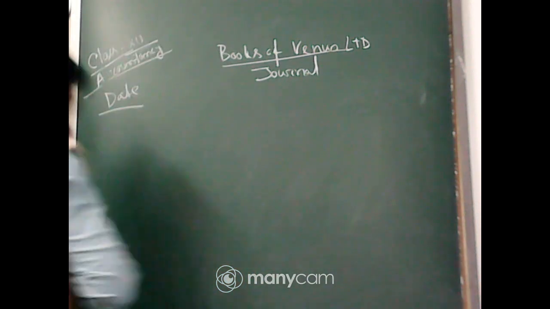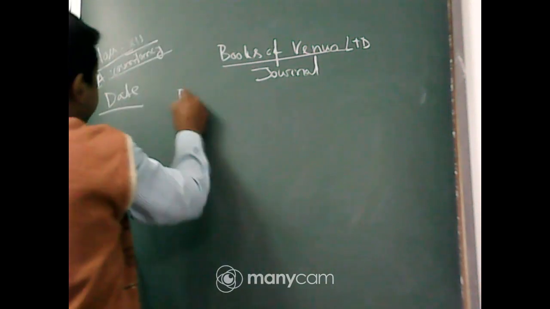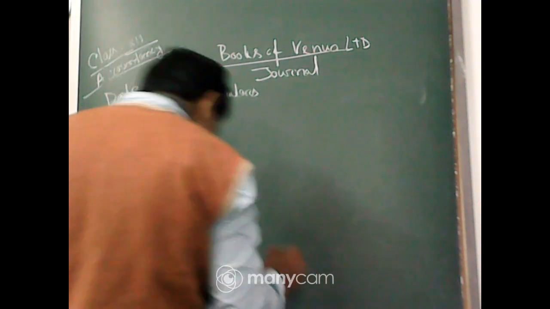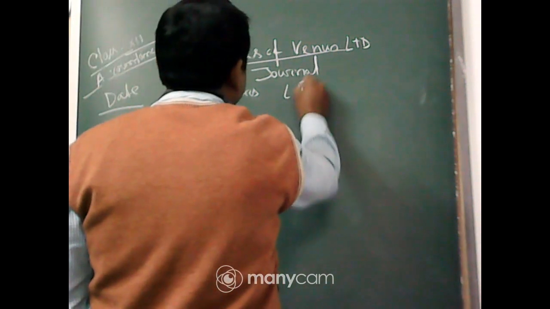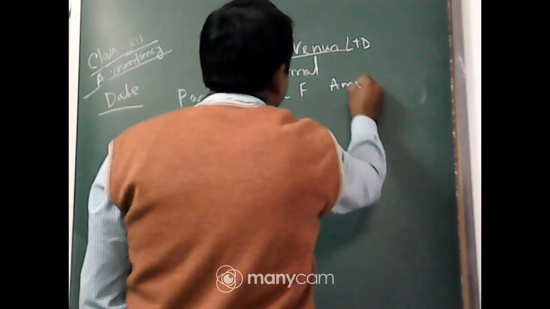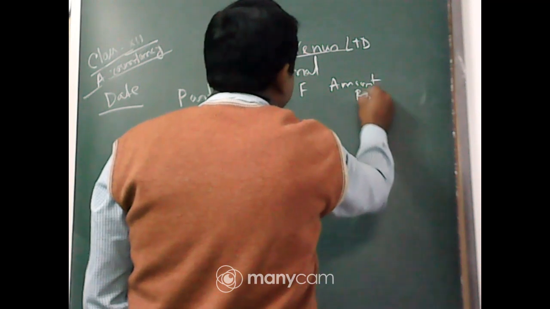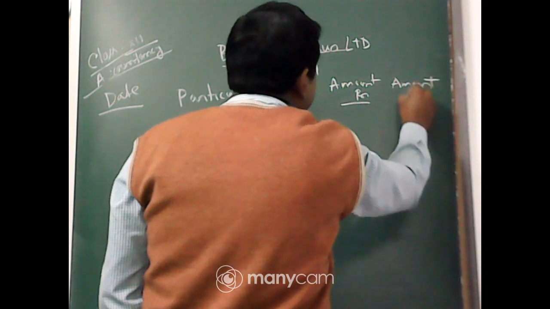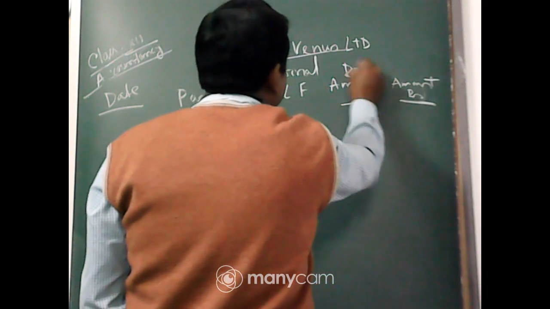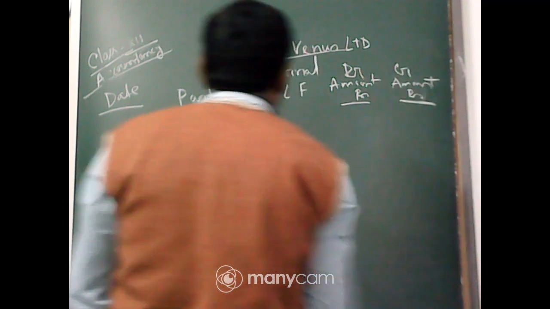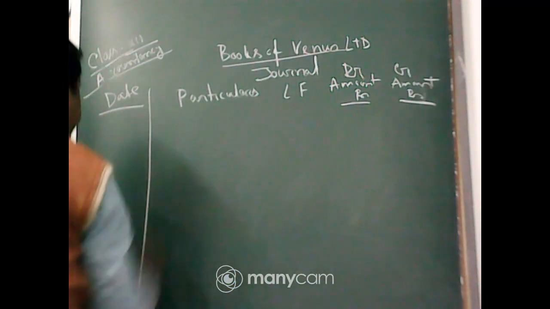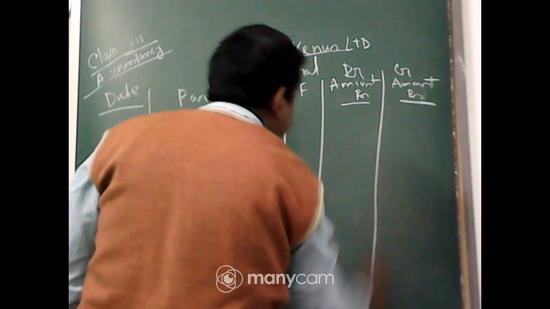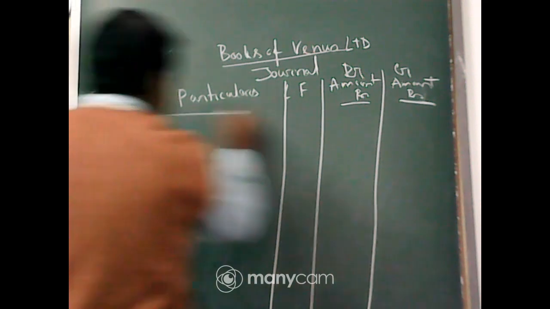Now in case of journal there is a date, there is a particulars and ledger folio and amount rupees and amount rupees and again amount rupees. One is debit, that is DR, and one is credit, that is CR. So you know the format. Okay, so that is the format.